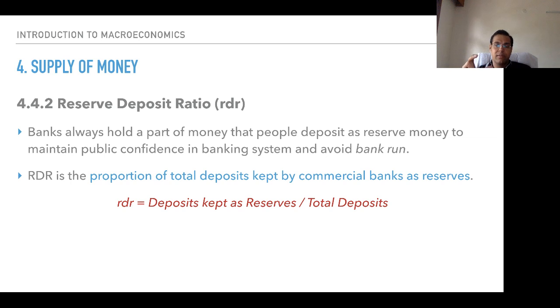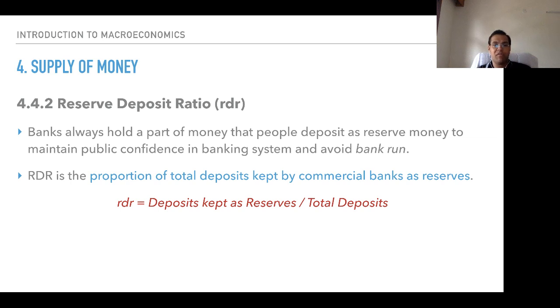So approximately 1/4 of the total money is to be kept as reserves by the commercial banks. RDR is equal to deposits kept as reserves divided by total deposits.